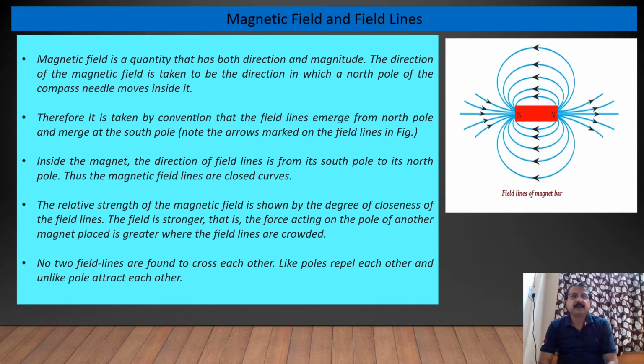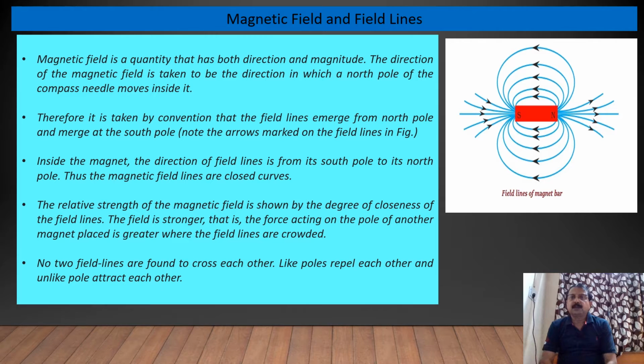So here magnetic field is a quantity that has both direction and magnitude. The direction of the magnetic field is taken to be the direction in which a north pole of the compass needle moves inside it. So therefore it is taken by convention that the field lines emerge from the north pole and merge at the south pole.